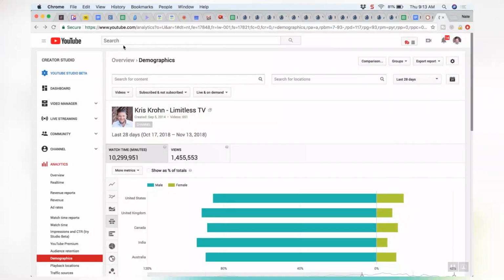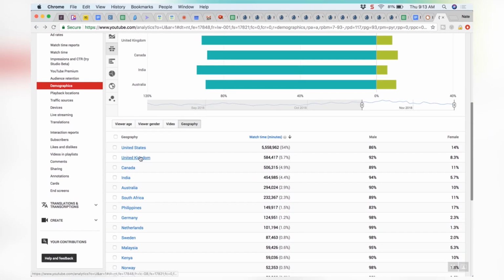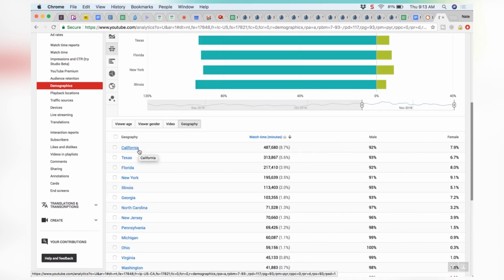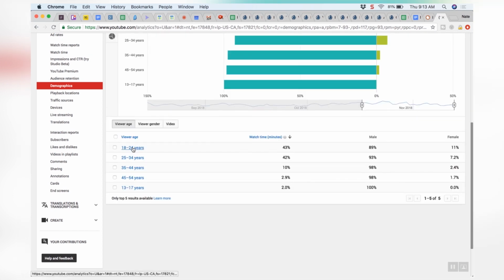One little addition that I want to make here: I went back to the YouTube Classic Studio, and not the YouTube Studio Beta. And when you come down to demographics and go to geography, you can do some additional things. Like I can click on United States and drill it down even more, specifically to California or New Jersey, to see what state a lot of the viewers are in. And let's see if it even goes further. What happens if I click on California?